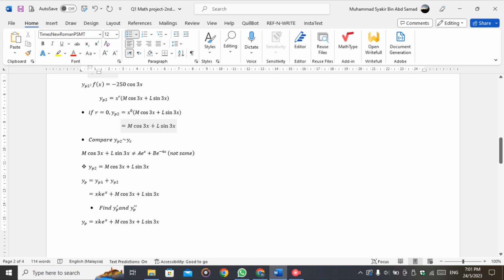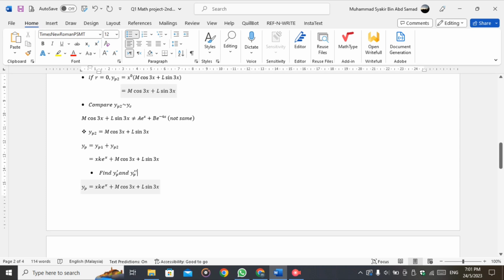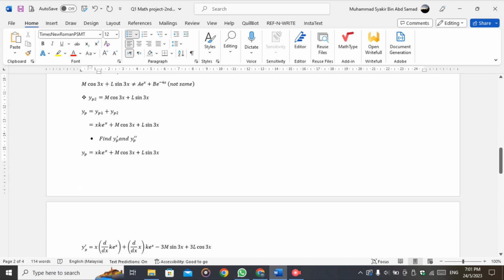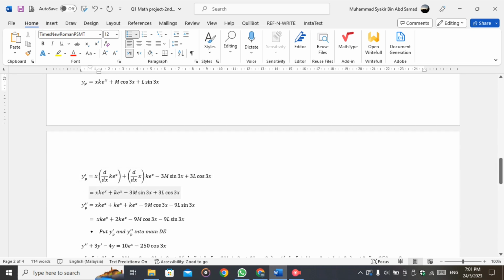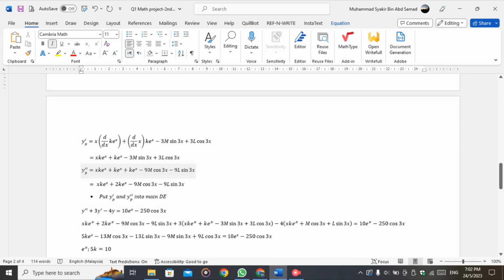And then we proceed with finding yp prime and yp double prime. For yp prime, we get x k e^x + k e^x, where we use the product rule here. For the m cos 3x and l sin 3x terms, we differentiate and get −3m sin 3x + 3l cos 3x.